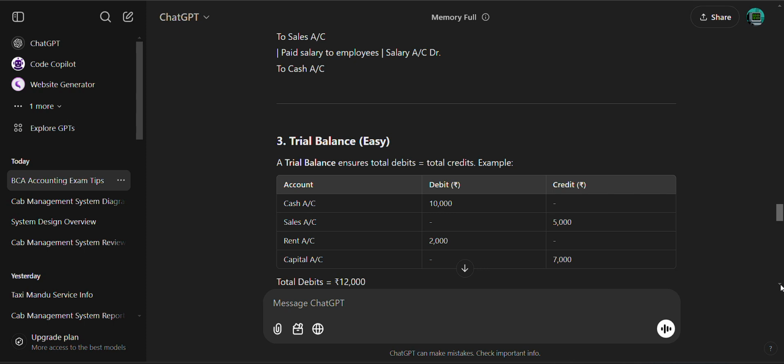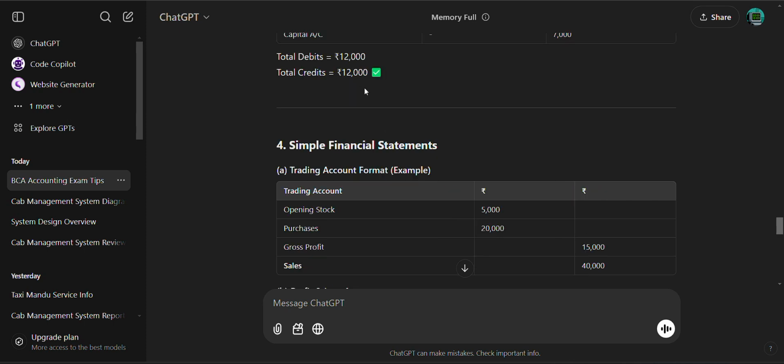Sales 5,000, rent 2,000. Then this one and this one becomes 12,000 here. Debit means what money goes out, and credit means what money comes in here. Sales means that the person has sold goods here. Then capital means the total investment here. Credit, then rent goes out. Cash also, he has paid cash to someone. So total debit equals 12,000 and total credit equals 12,000, same.